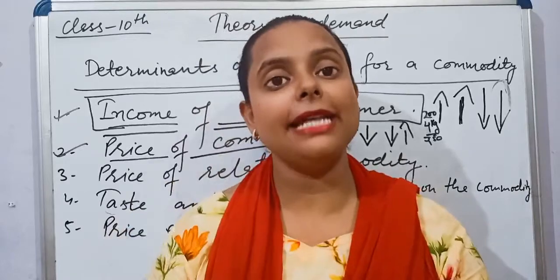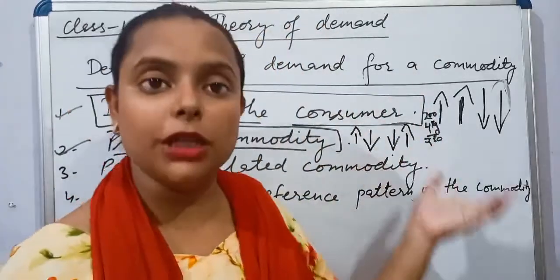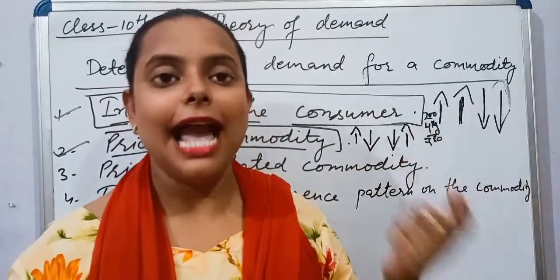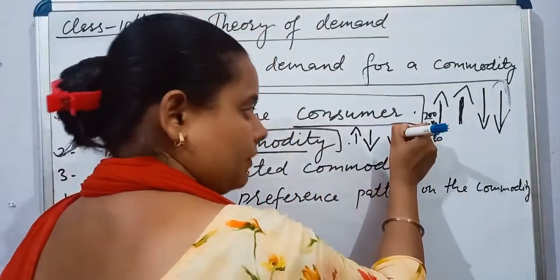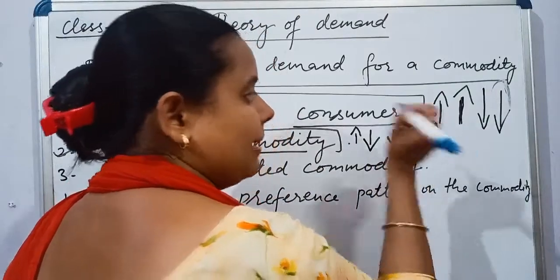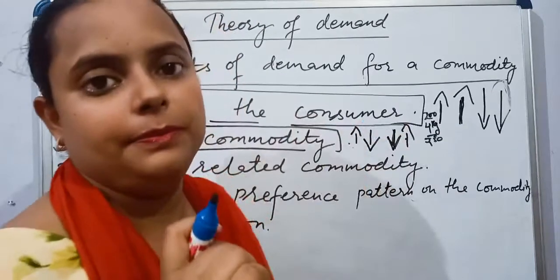So if the price falls, demand increases, and if the price increases, demand falls.